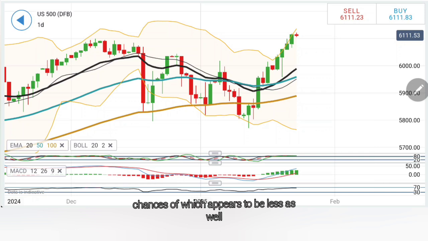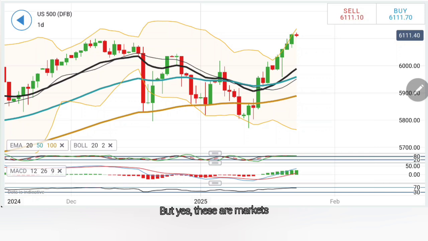Chances for which appears to be less as well. Such a stronger correction I do not expect, but yes, these are markets. Take your trades accordingly. Let's move to Nasdaq.